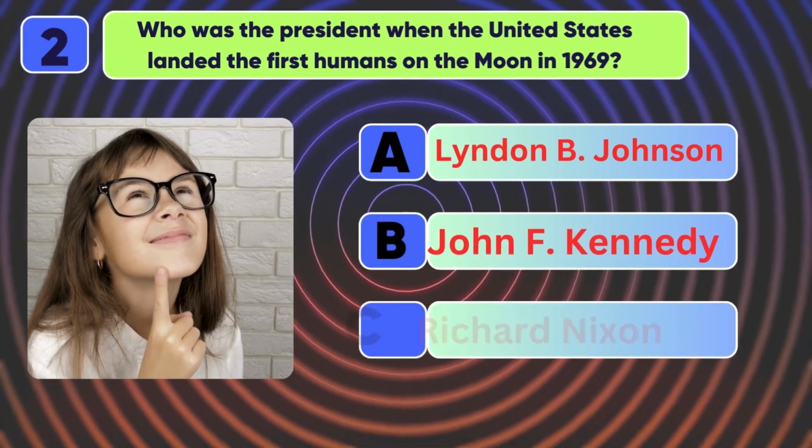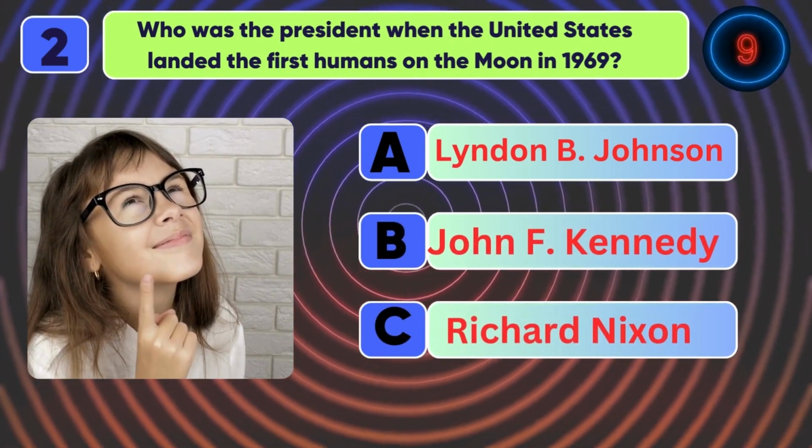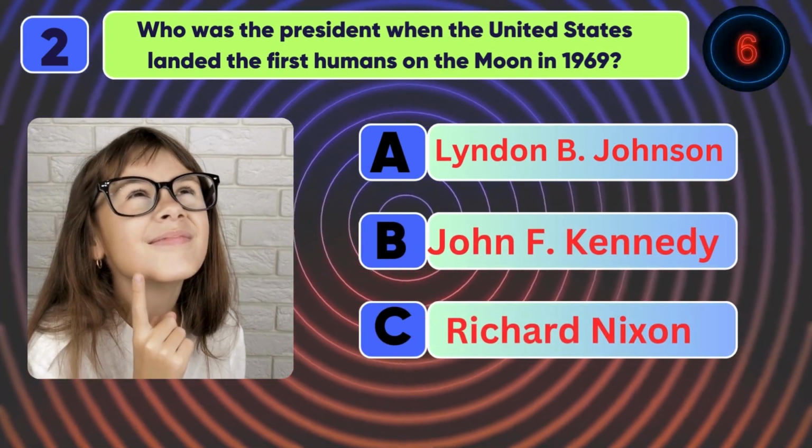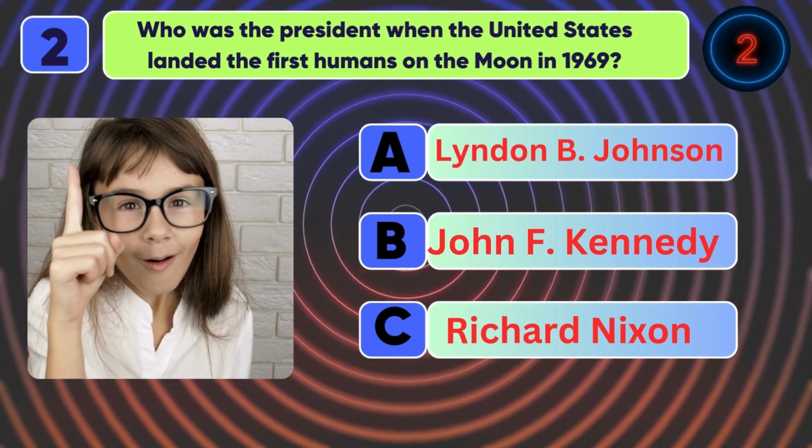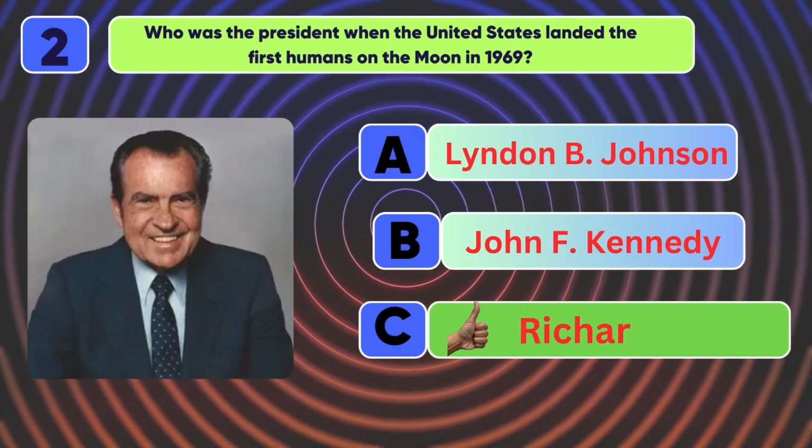Who was the president when the United States landed the first humans on the moon in 1969? The answer is Richard Nixon.